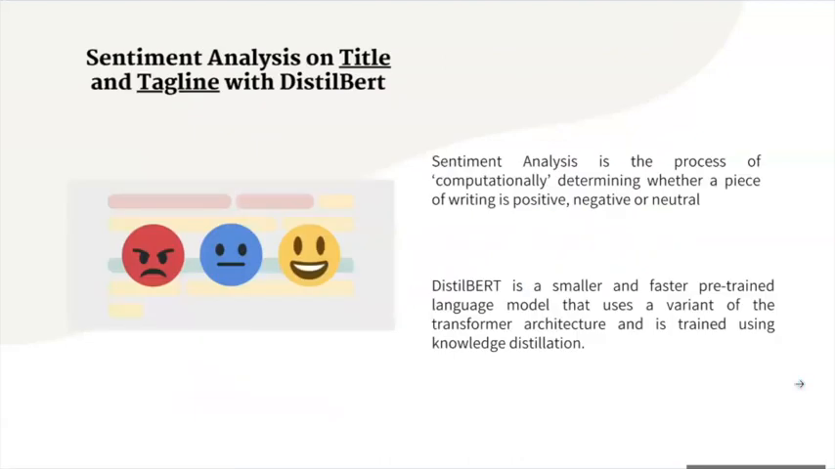Before finding out the relationship between string variables and success rate, we have to first do some sentiment analysis on title and tagline. Sentiment analysis, also known as opinion mining, is a subfield of natural language processing that involves using computational techniques to automatically identify and extract subjective information from text. Specifically, it's the process of determining the sentiment or emotional tone of a piece of text. To do sentiment analysis, we'll be using the DistilBERT model, which is a smaller and faster pre-trained language model that uses a variant of the transformer architecture and is trained using knowledge distillation.